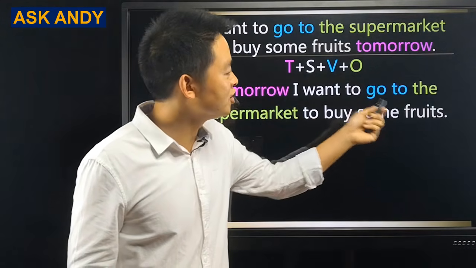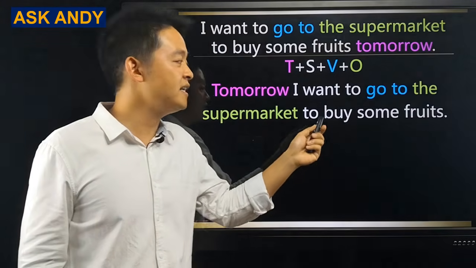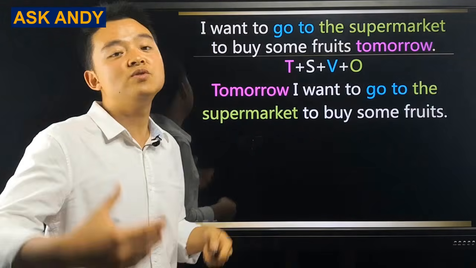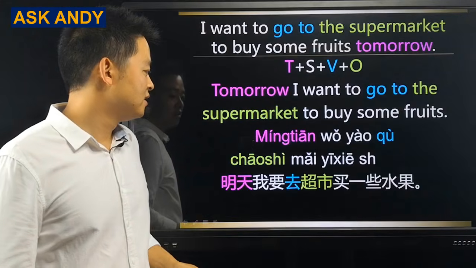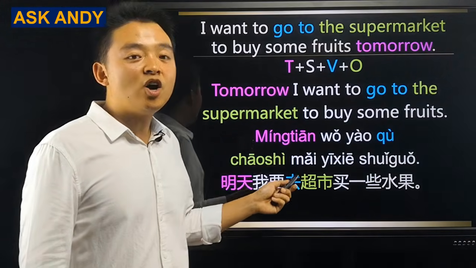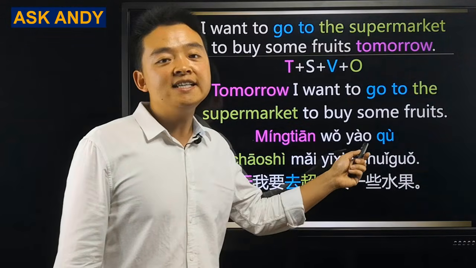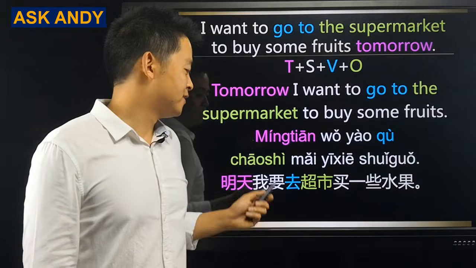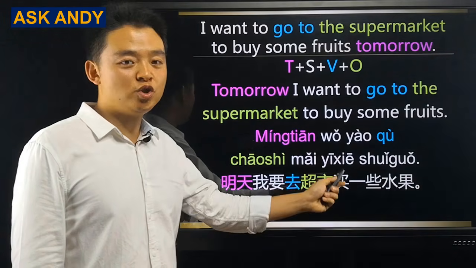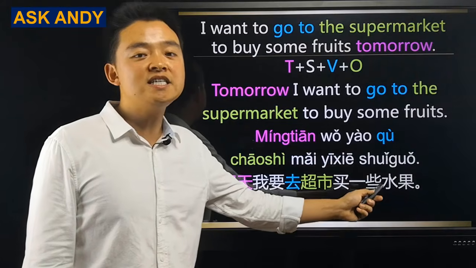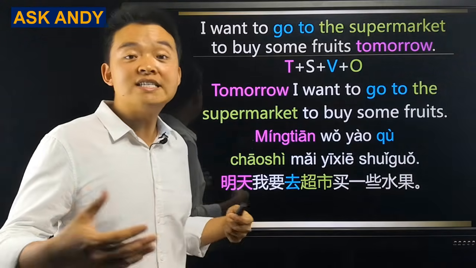Tomorrow, I want to go to the supermarket to buy some fruits. And then do the literal translation. 明天我要去超市买一些水果.